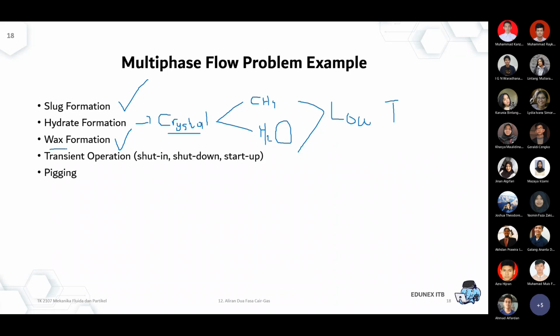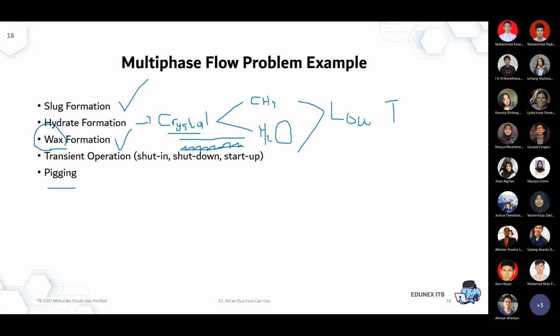But when it goes to C30 plus, C40 plus, it becomes a waxy component. If we have wax inside the pipeline, of course the wax will plug the bottom part of the pipeline. It's like asphaltene, you can imagine it that way. So it has to be avoided and predicted.